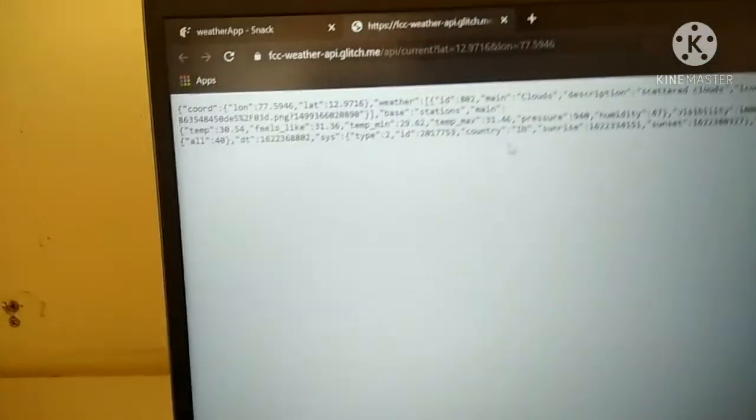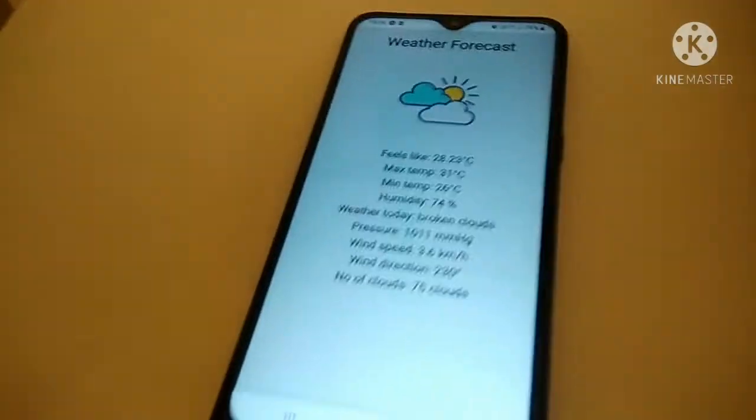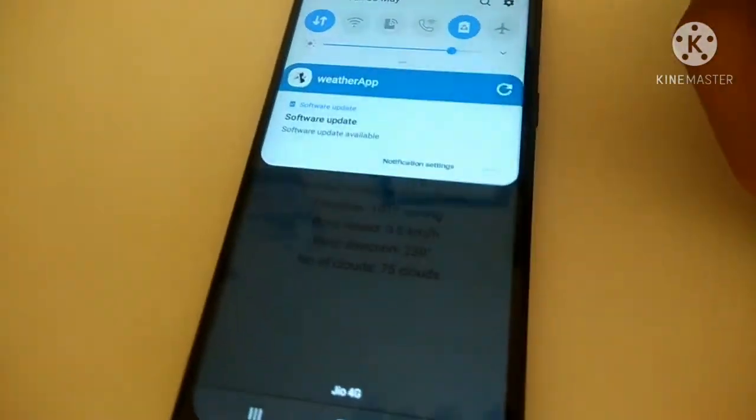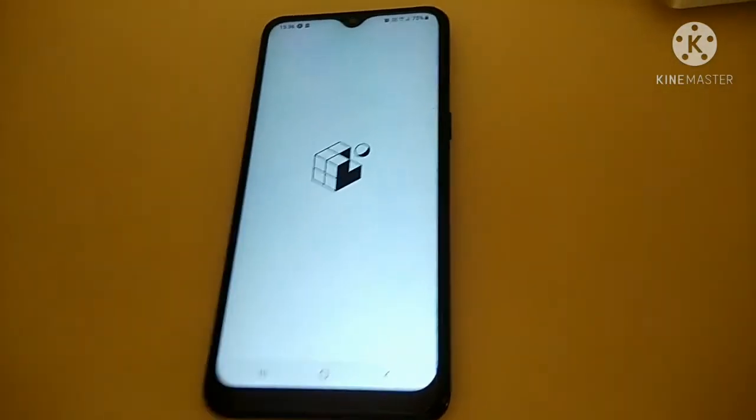Then you can also find the current temperature, feels like, temperature minimum, temperature maximum, pressure, humidity, etc. Isn't it, friends? And every time you reload, it gives you live data, like just from a satellite. So whenever we reload you will get live data on how the weather is.